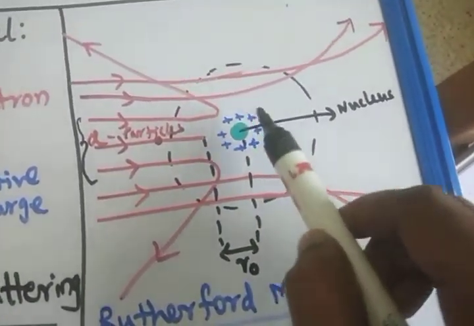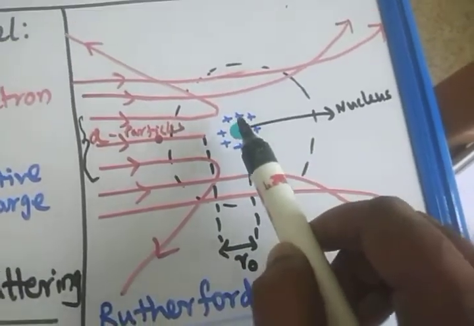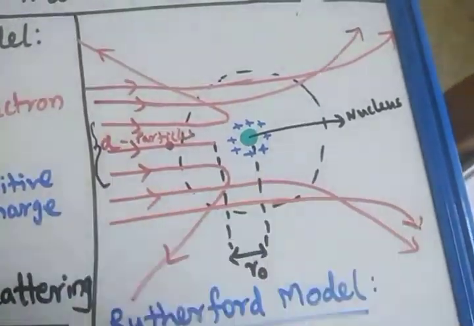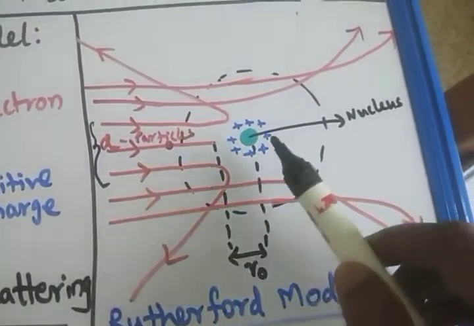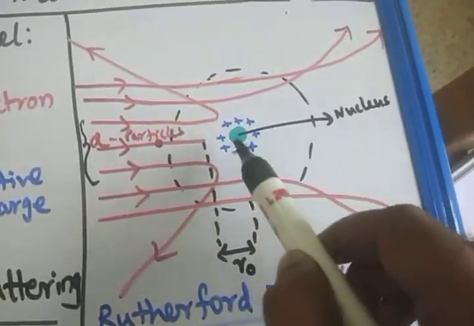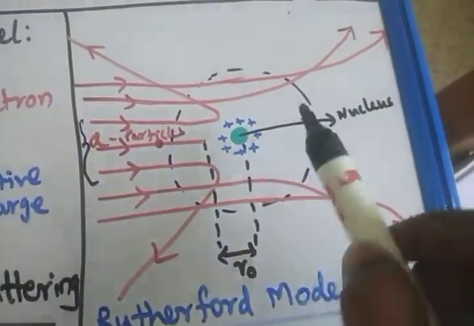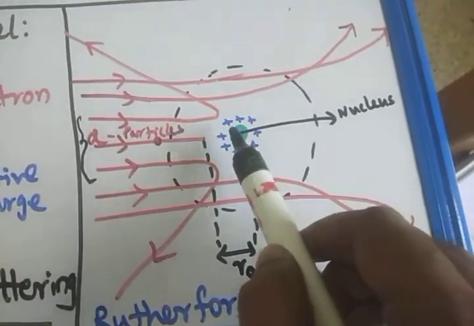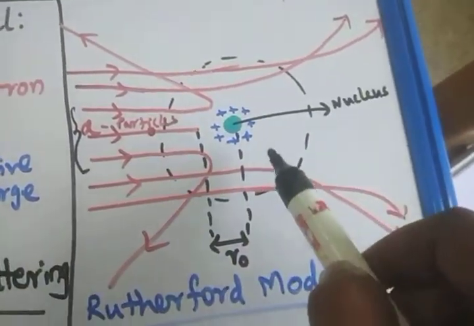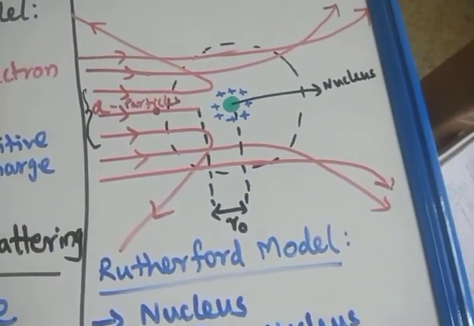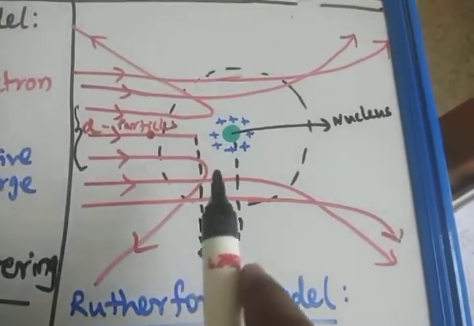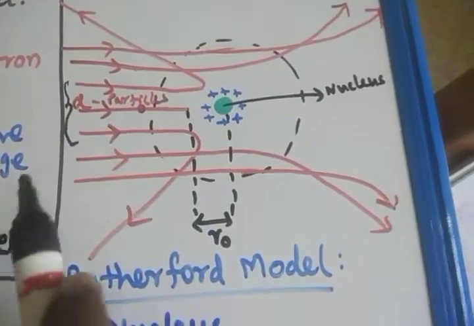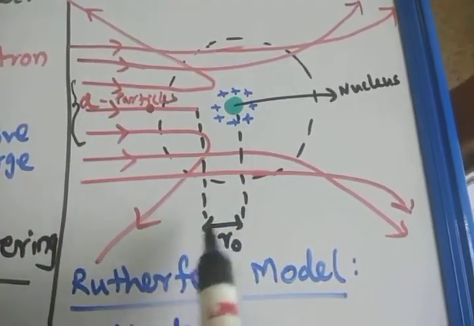All the positive charges are accumulated at the center only, so the alpha particles are repelled by this nucleus. From the repulsion of the alpha particles, he concluded that positive charge is concentrated at the center, which he named the nucleus. This r0 is the closest approach, that is, how close the alpha particle can move towards the center of the atom, in Rutherford's experiment.